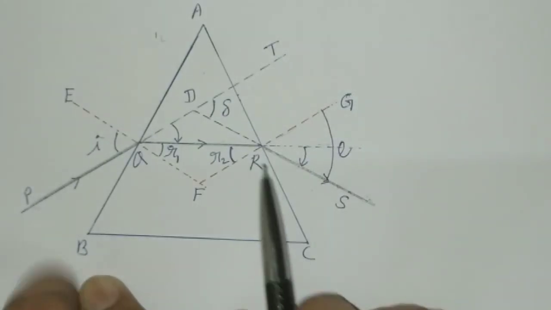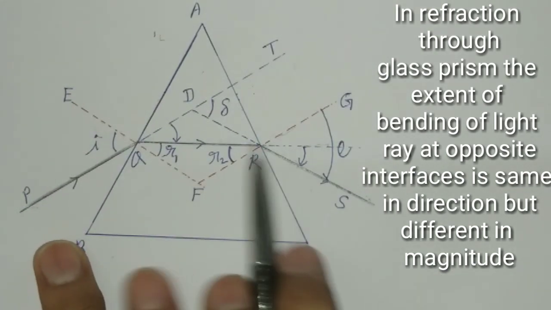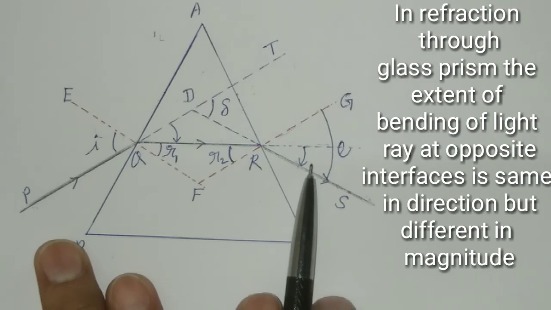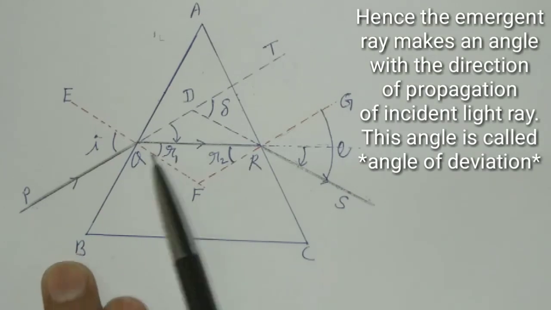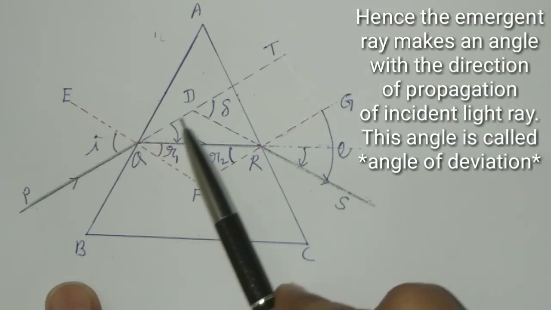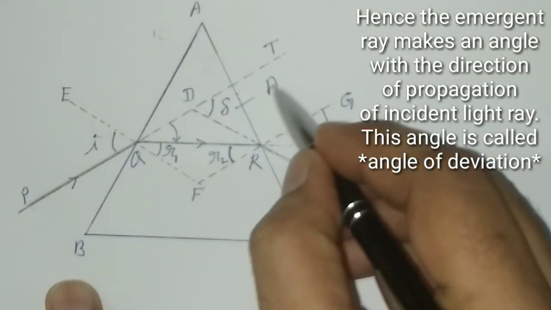that is E. Since the extent of bending at both interfaces is same in direction, hence the emergent ray makes an angle with the direction of propagation of the incident ray, and that angle is called angle of deviation.